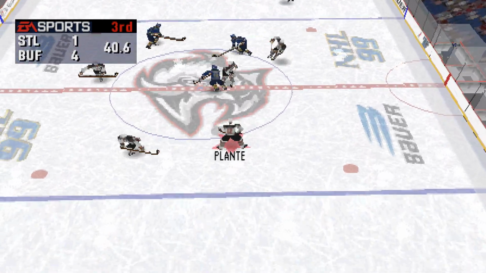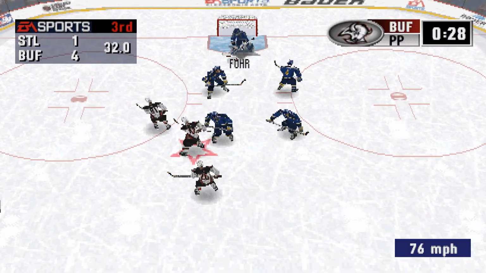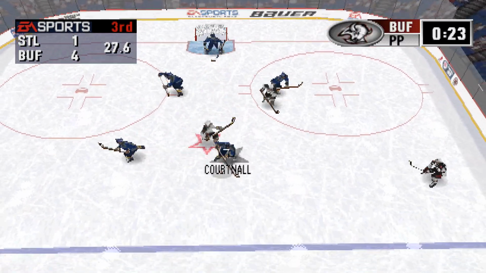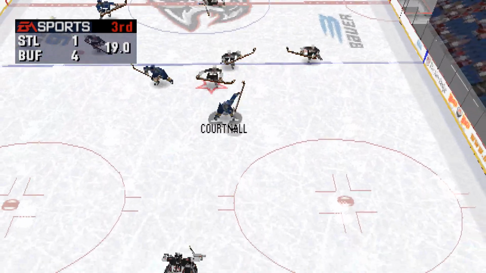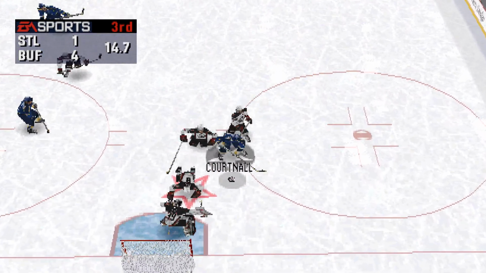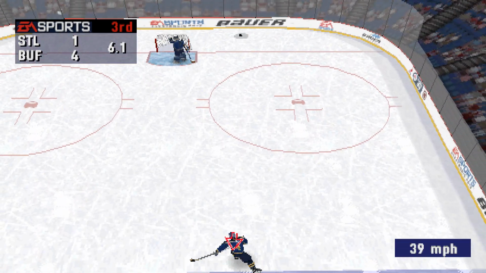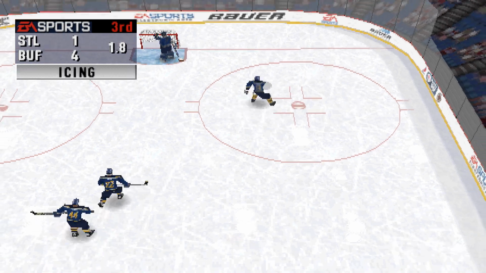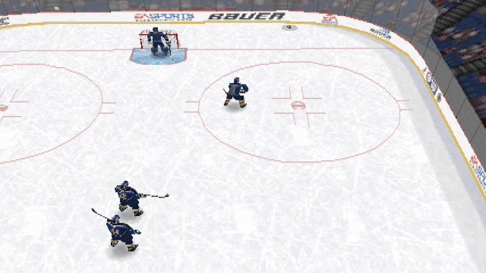Courtnall out of his own zone. Plant moves it on. Schmelik winds up. Fuhrer kept it out. St. Louis leaves this line out for an awfully long shift. Courtnall has a clear path to the net. Plant clears the puck out of his own zone. Time runs out on the penalty to Campbell. That's icing against the Buffalo Sabres.